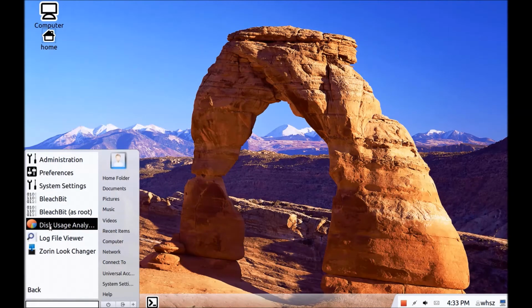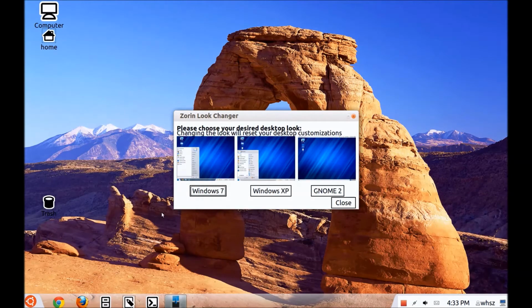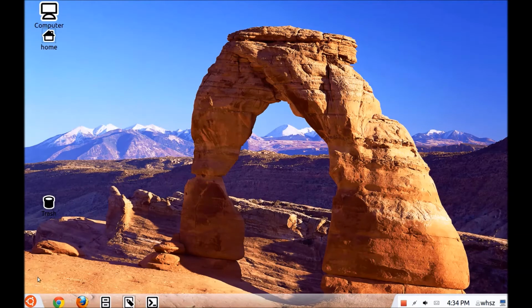What else do we have here? Log file viewer. Okay, it has a log file in case there's ever any problem with a program. Zorin look changer. That's kind of cute. You can change the look. We currently have this look here, but you can make a different look, and then you can take the GNOME look, which is like the old Ubuntu, where everything works from the top. I don't like that. An XP look I certainly don't like. So we have more or less a modern look here.